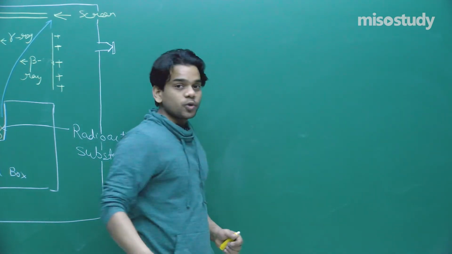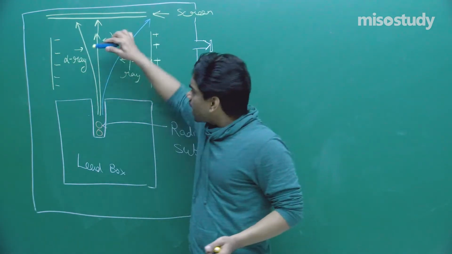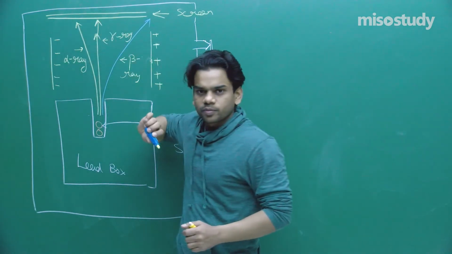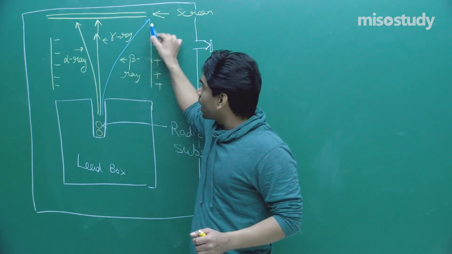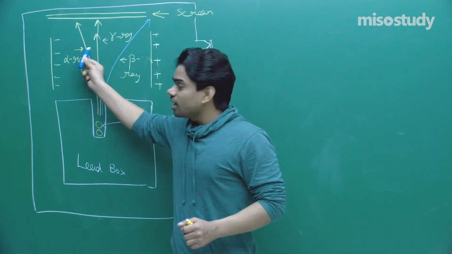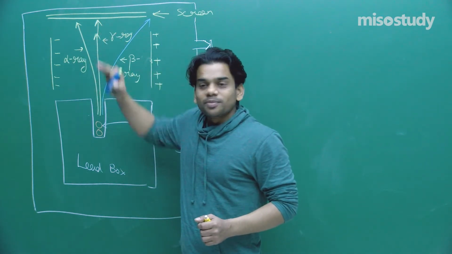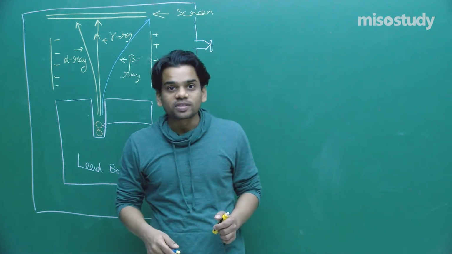And the radius also, you see, alpha ray has made a larger radius and very small deviation from the straight path. Beta ray has made a smaller radius but larger deviation. That means the mass of the alpha particle will be quite high, and the mass of the beta particle will be quite less. That is what we can make out from these three curves.